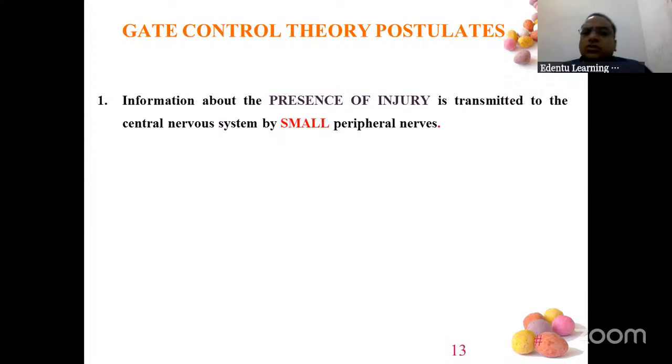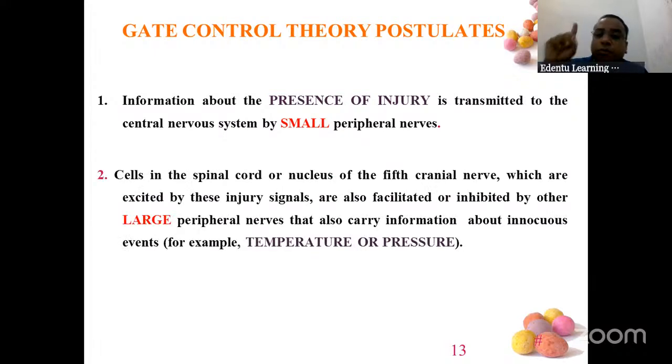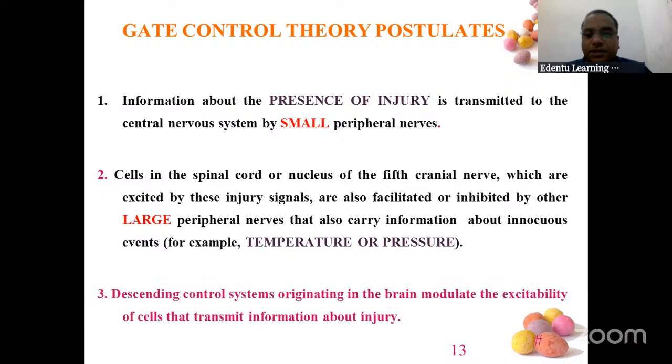Now, what does gate control theory say? Gate control theory says the presence of injury is taking information towards the brain. There are two types of fibers: small peripheral fibers and large peripheral fibers. Presence of injury is told by small peripheral nerves, and they take the information towards the brain. The large peripheral fibers tell about temperature and pressure. So small one tells there is an injury, and the large one tells temperature and pressure.